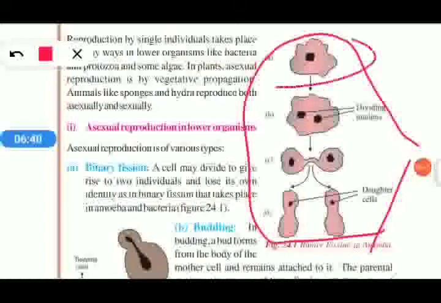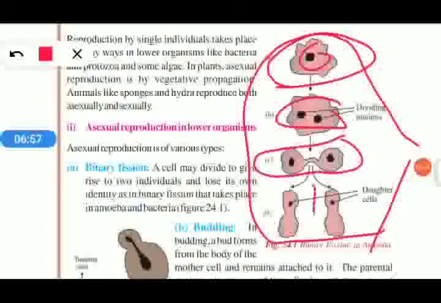First, this is a single-celled organism, amoeba. Its nucleus is like this. This nucleus first splits into two. Then the cell separates just like this. Then the two cells are separated. So the identity of the parent amoeba diminishes and two new daughter amoebas are produced. This is known as binary fission in the case of amoeba and many other single-celled organisms.